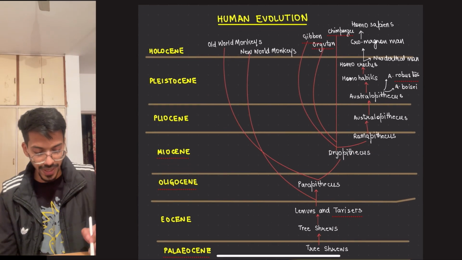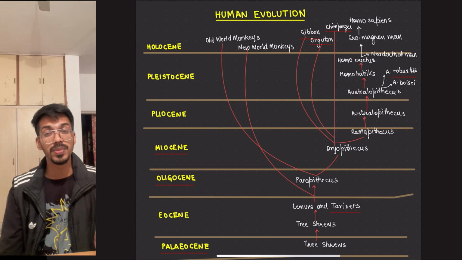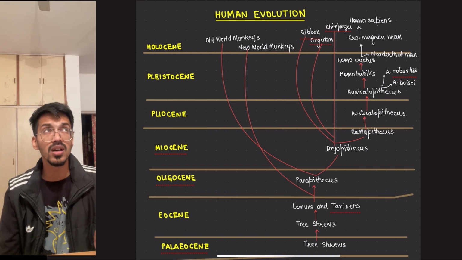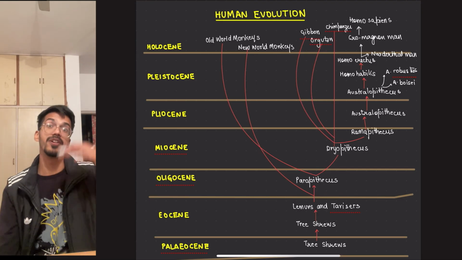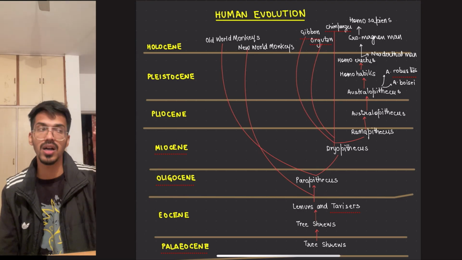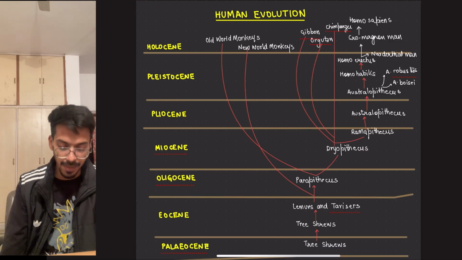Now here the story comes up. Dryopithecus is considered to be a lineage very similar to us, where we can see that a new species is coming up.